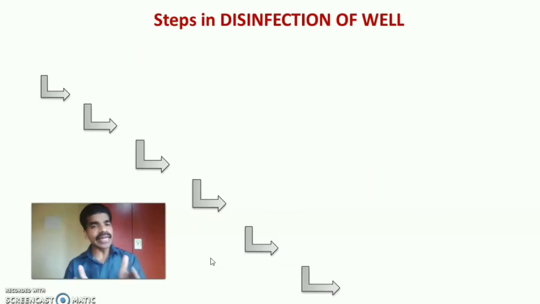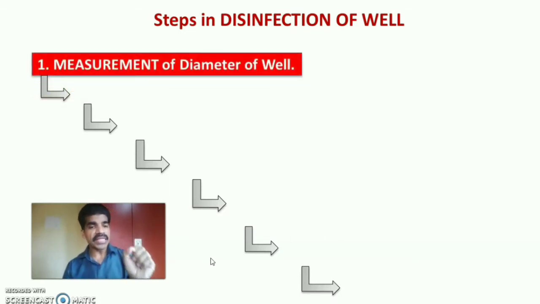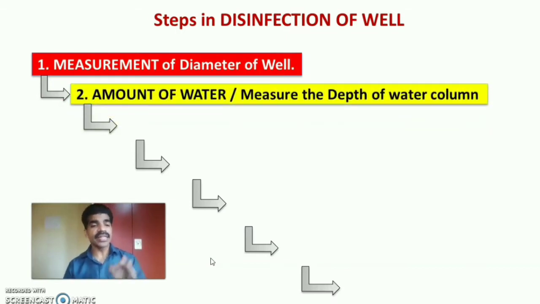So let us explain in detail the steps in disinfection of well, or chlorination of well. The first step is measurement of diameter of the well. The second step is find out the amount of water, measuring the depth of the water column of the well.